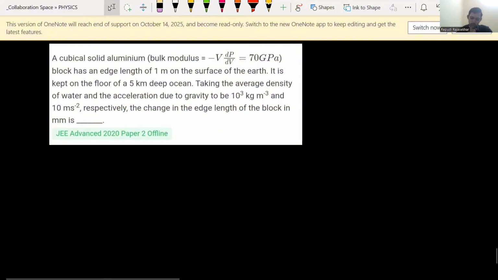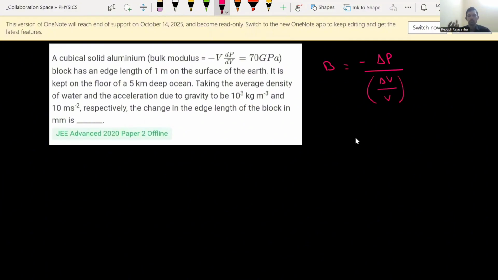Okay. So just after seeing this question, I think you also got the idea how to analyze the question. Here they mention the bulk modulus, which is denoted by B. So B can be written as B equals minus delta P divided by delta V by V. But here negative comes.